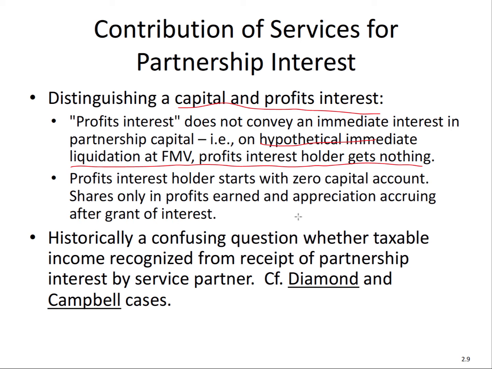So those of you that are accounting students out there, you might remember that for partnership accounting, when we allocate liquidation, the last step is always based on capital. Now, historically, there's been some changes in the law with respect to this. There was a Diamond case, a case called Diamond and Campbell, which talked about you had to distinguish between the two.